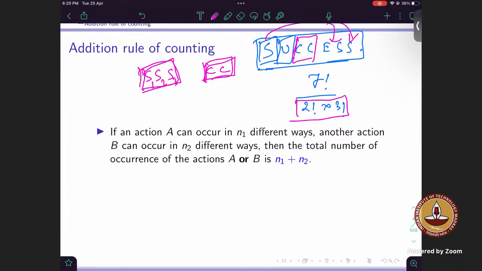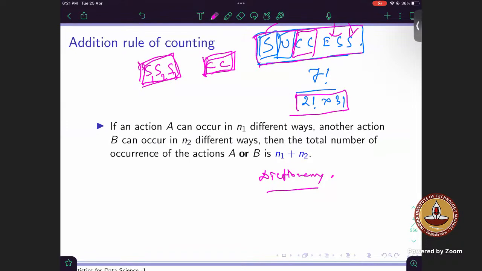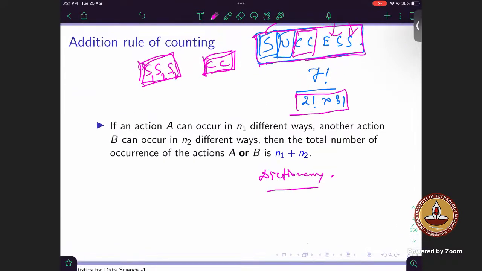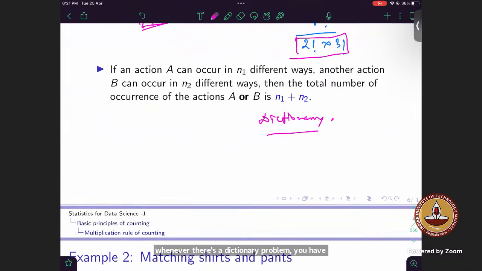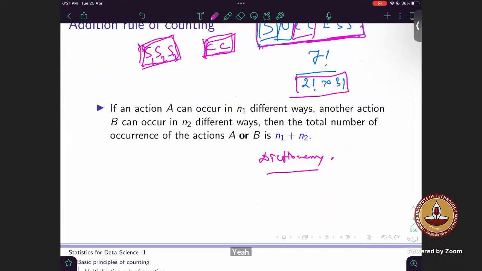Now, if we have to modify this question, we'll try to get dictionary problems. Let's say a dictionary problem. Can you tell me, in the dictionary, what would be the rank of SUCCESS? It would be a lengthy calculation. What do you mean by rank of success, sir? At what position would SUCCESS occur in the dictionary? Whenever there is a dictionary problem, you have to arrange all the words alphabetically. I think this would be a lengthy calculation. I just want a rough idea of whatever your approach would be. Anyone? For the word SUCCESS.